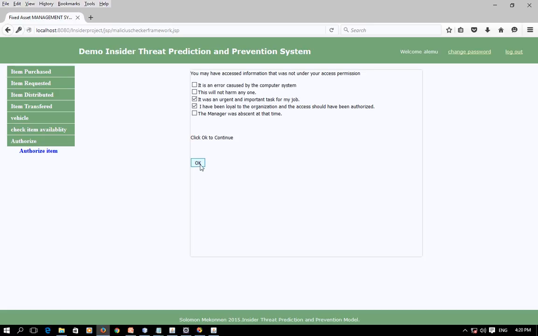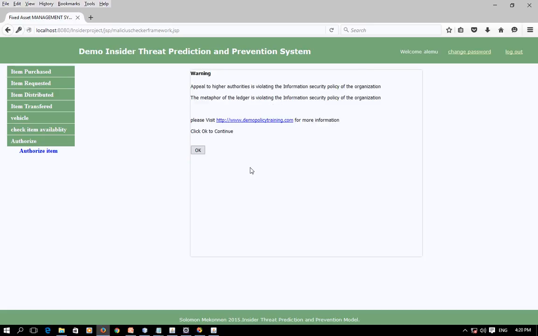So when the user clicks the OK button, the system informs the user that these two rationalizations or justifications are against the security policy of the organization, and further the system recommends the user to take additional training about the IS policy of the organization by accessing the available websites.